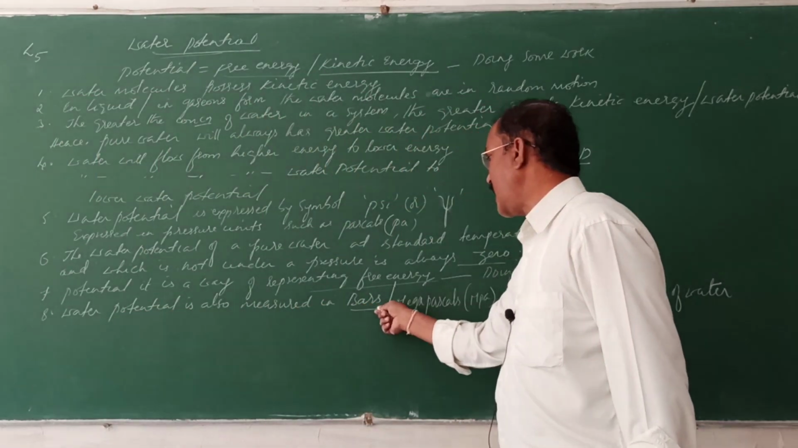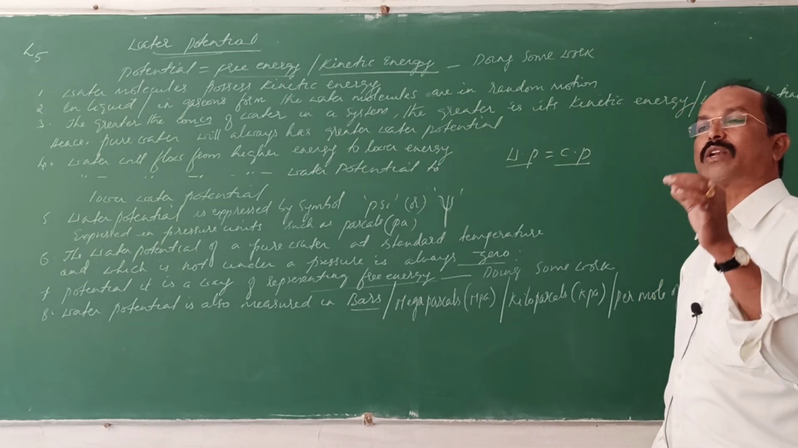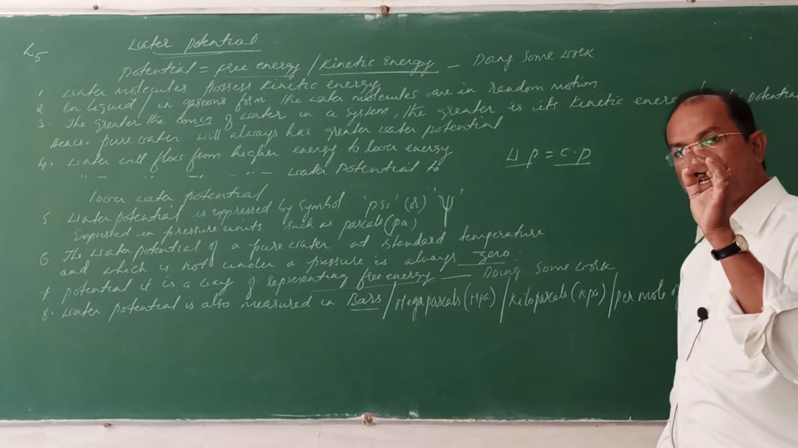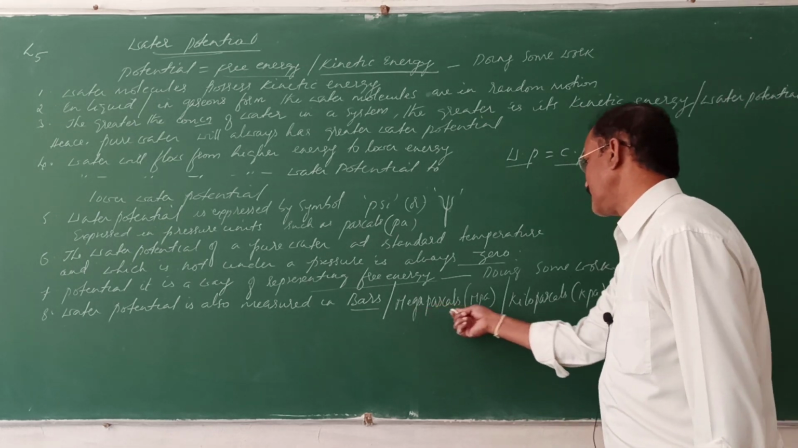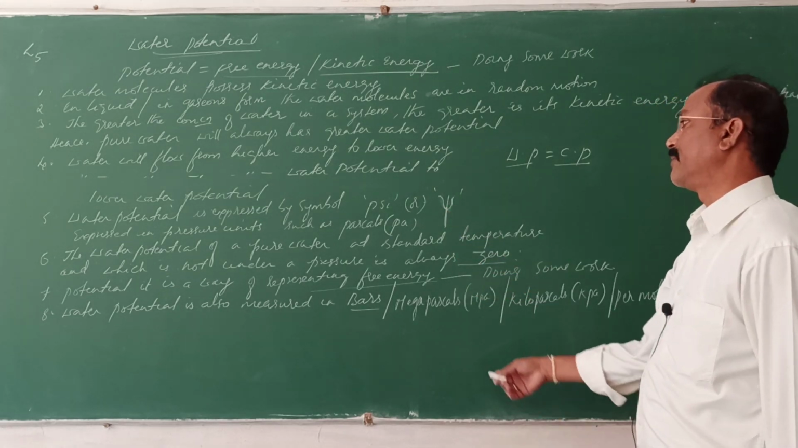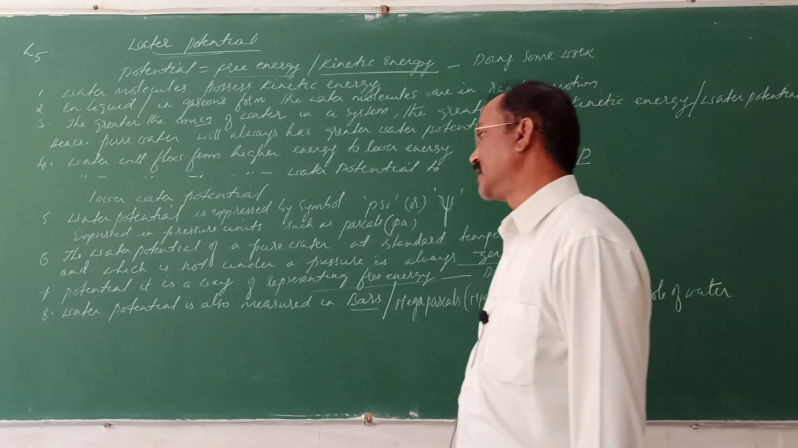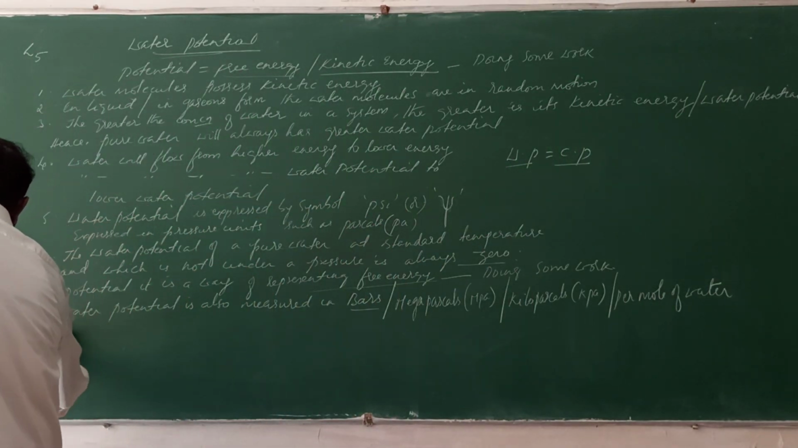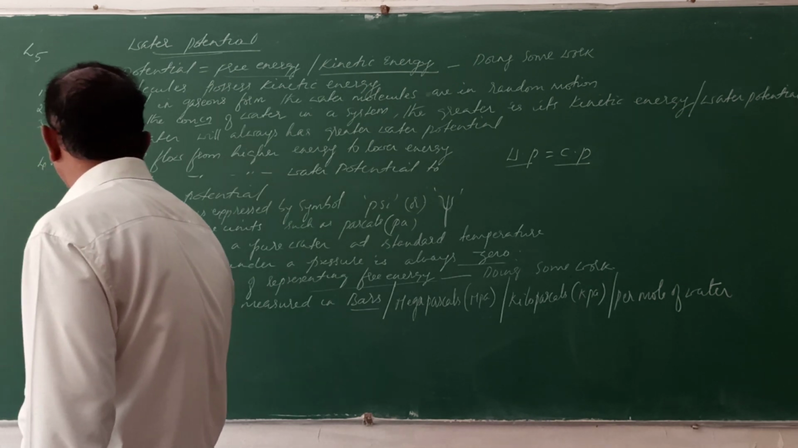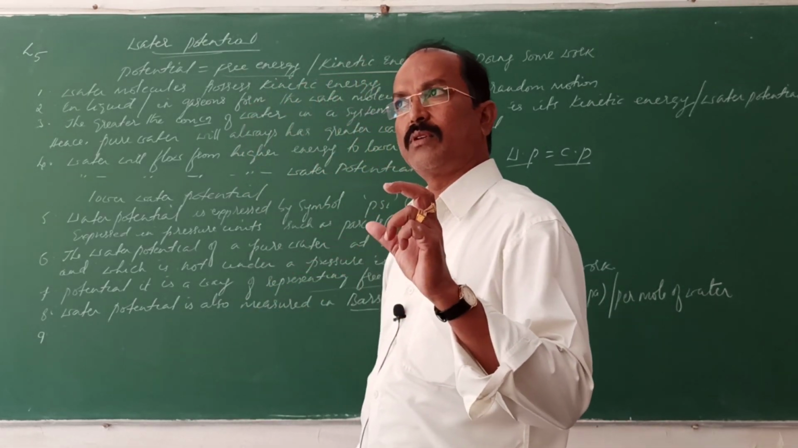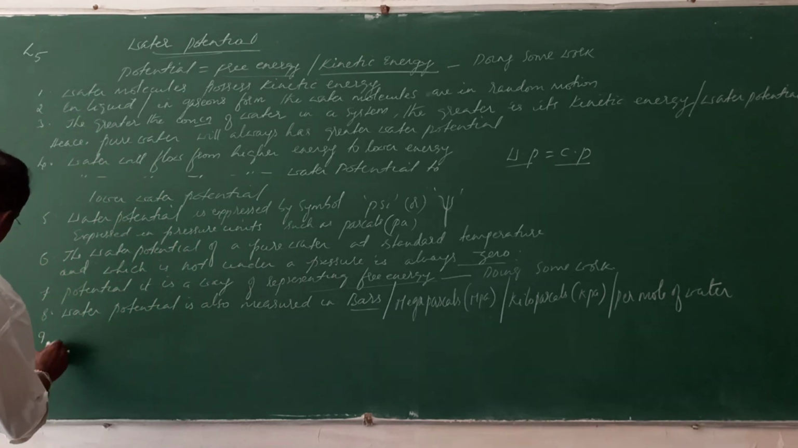Measured in bars, the water potential of pure water will always be 0 bars. Understand? So we measure in pascals, megapascals, kilopascals, per mole of water. We use these for measuring the water potential. Now, the water potential of pure water will always be 0 bars.